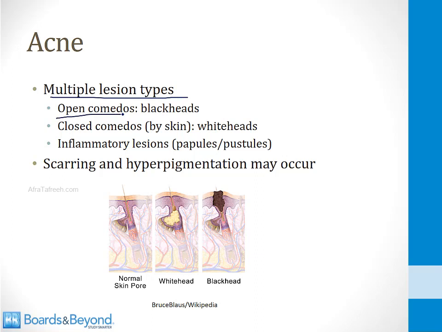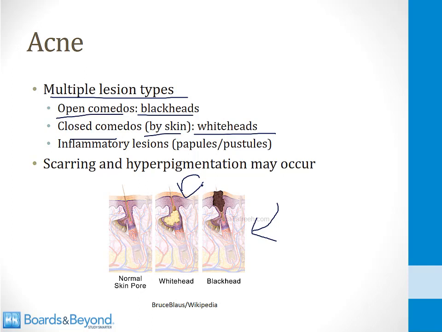An open comedo is called a blackhead. This is a cartoon of what one looks like here. So it's open, meaning it's not covered by skin, and it's got debris sticking out, and that gives it a black appearance. That's why it's called a blackhead. Closed comedos are covered by skin. They're called whiteheads because they don't look black. This is a cartoon of what a whitehead can look like here.